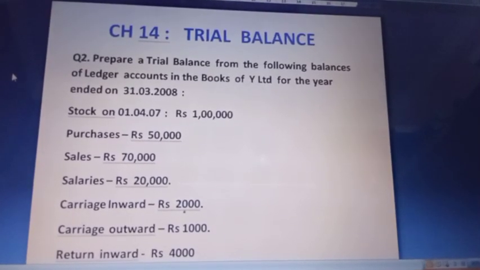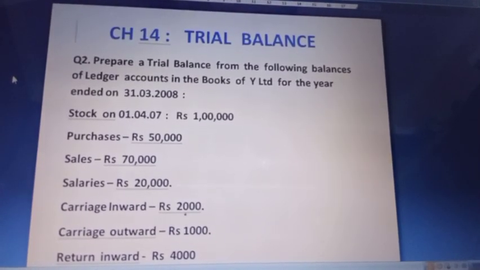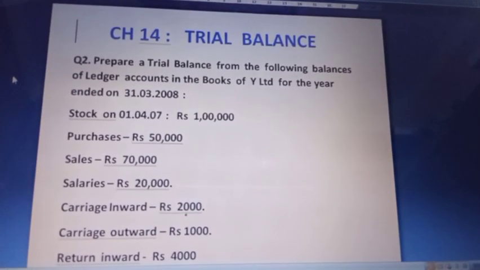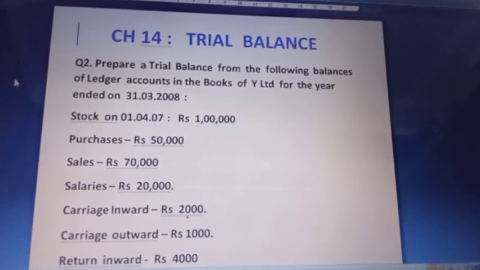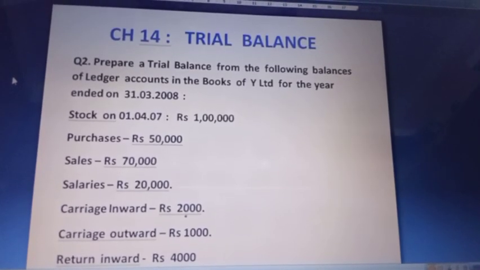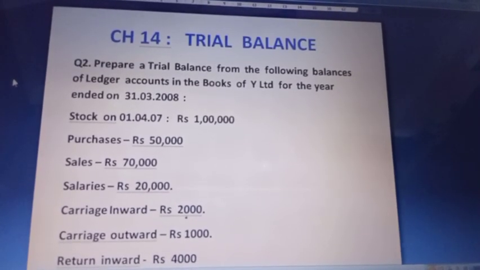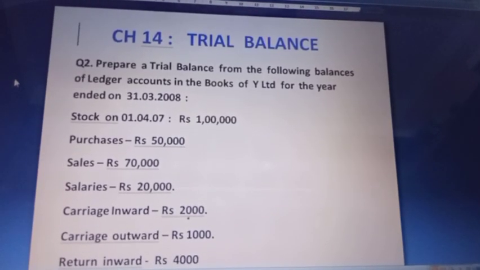Salaries as an expense will be recorded on the debit side. Carriage inward and carriage outward are both expenses of the firm. This is the cost of procuring goods and selling goods, I mean transportation cost. So both will be recorded on the debit side of the trial balance.